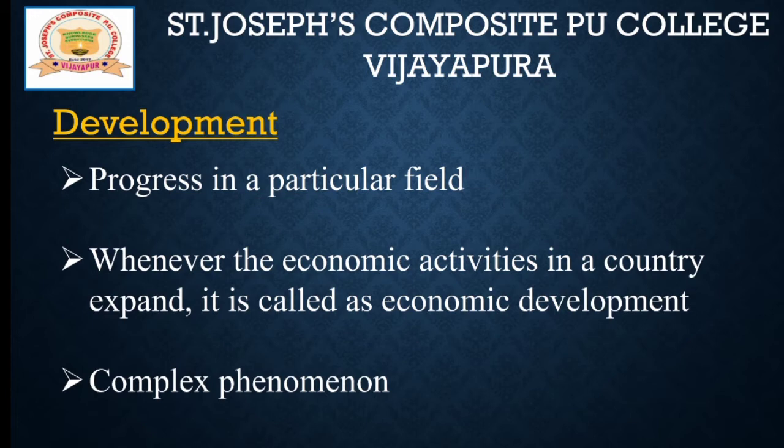We can often use the word development like this, but generally development is progress in a particular field or segment of people, like rural development, social development, educational development, women and children development, etc.